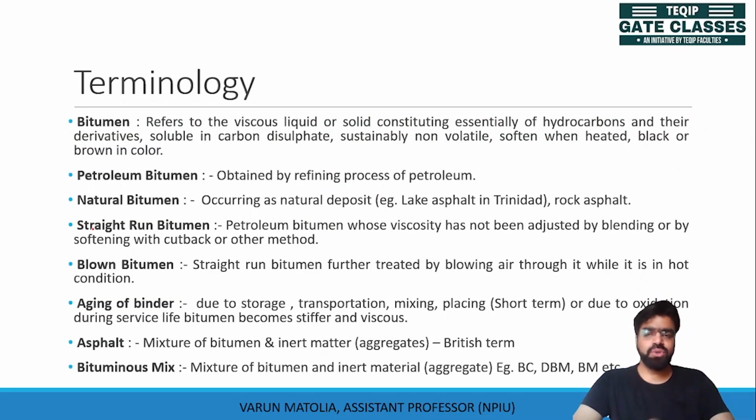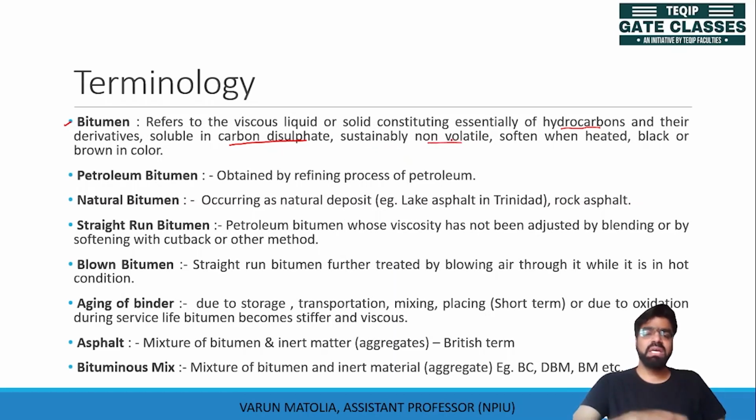Let us go through the terminology which we will see in this lecture. First one is bitumen. You know what is bitumen? Bitumen is a viscous liquid having solid constituents, essentially of hydrocarbons. We know from where this bitumen is obtained, so it will contain hydrocarbons and their derivatives. It is soluble in carbon disulfide and substantially non-volatile.